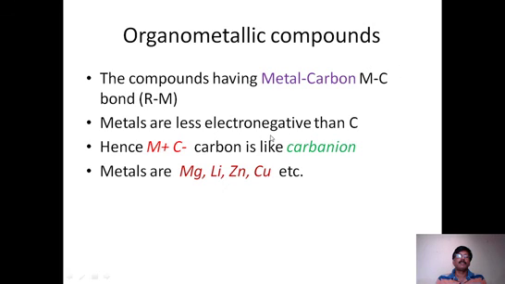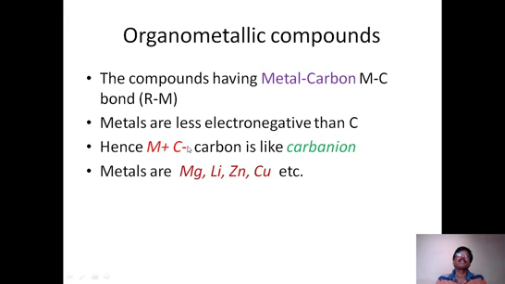And when this bond is formed, we can see that metals are electropositive, or we can call this less electronegative when compared to carbon. Therefore, what happens? They give electrons away from them, and carbon gains electron. That's why carbon becomes a carbanion here.